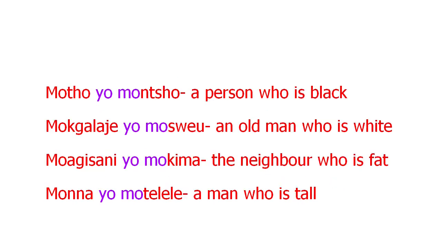That would be motho yo montsho, a person who is black. Mokgalaje yo mosweu, an old man who is white. Moagisani yo mokima, a neighbor who is fat. Monna yo motelele, a man who is tall.